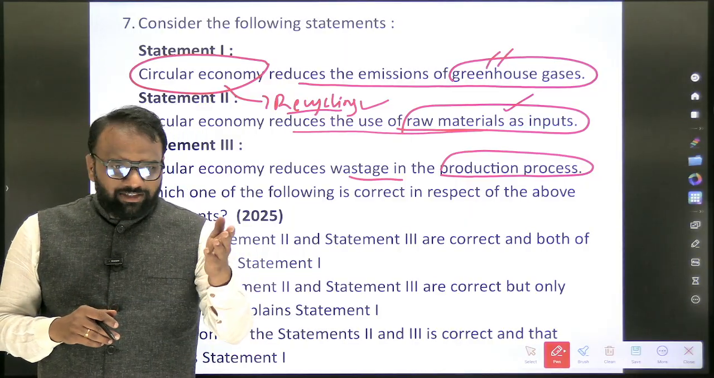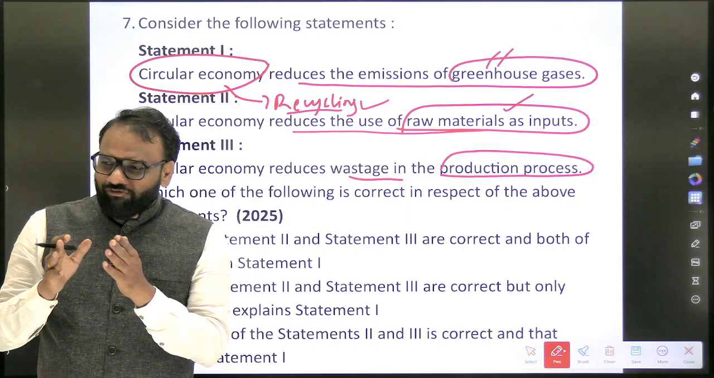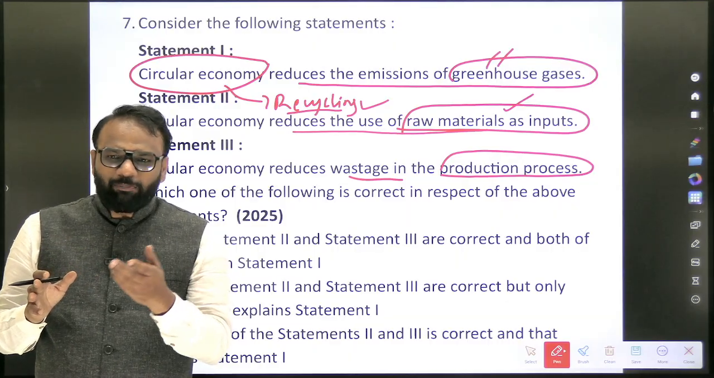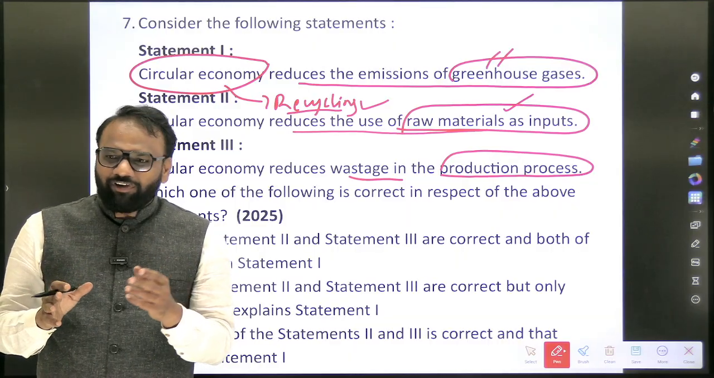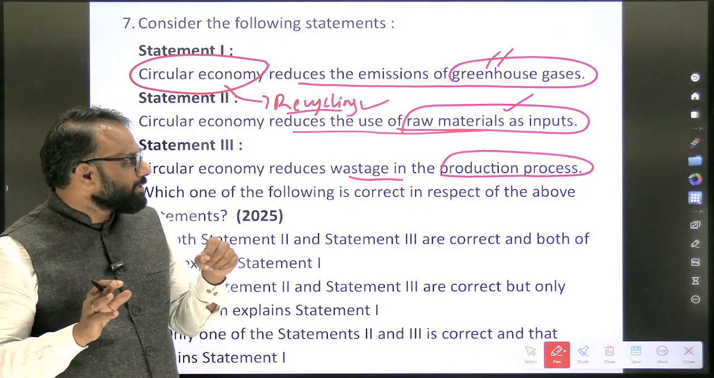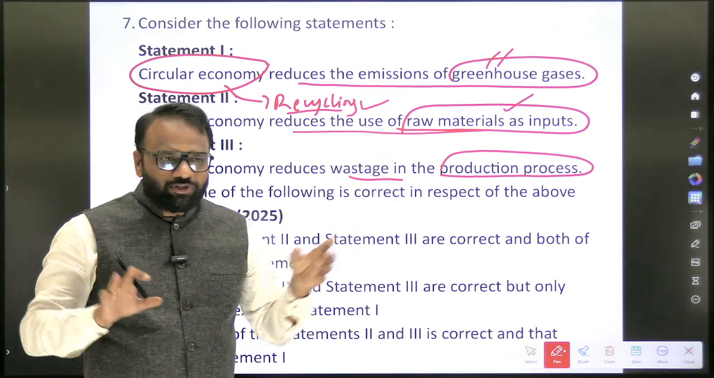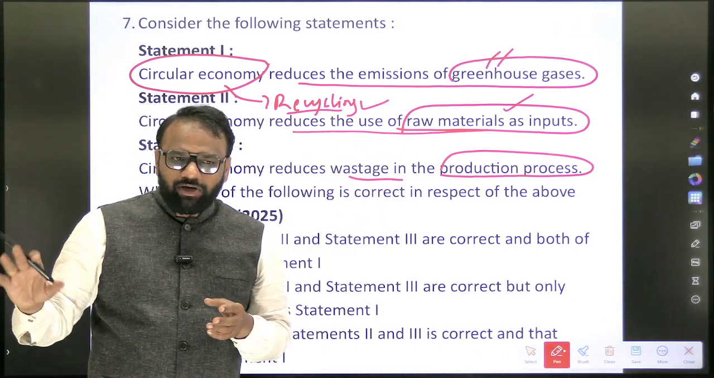So as you mentioned, the book publishing industry itself. Rather than using fresh paper extracted from the pulp of trees, what can we use? We can use recycled paper. So when you use recycled paper, what happens? It reduces the use of raw material as inputs, for example tree pulp. Okay, so you will reduce it.